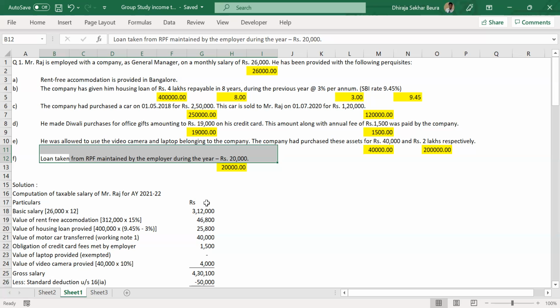Now that we have discussed that, let me go to another very simple, similar kind of discussion. Now here we are in which head? Income from salary. Now suppose in an income from salary question, one information is given that you have received a dividend on the investments that you have made in some company. You are receiving some dividend. What should you do?